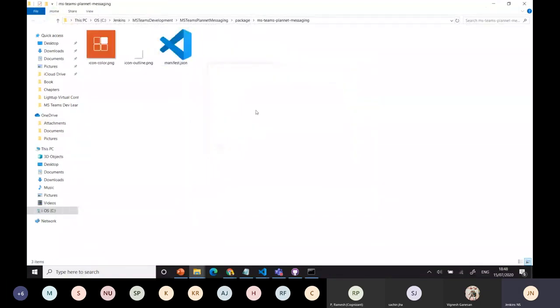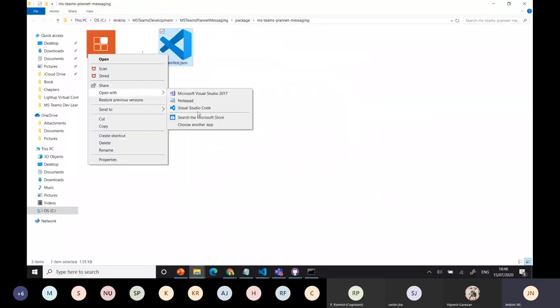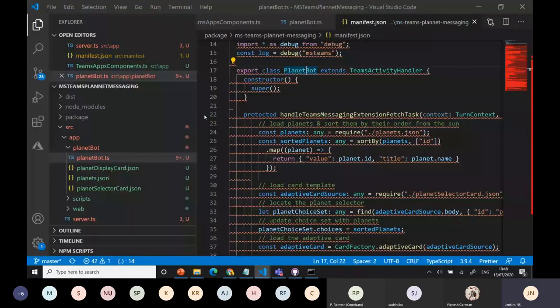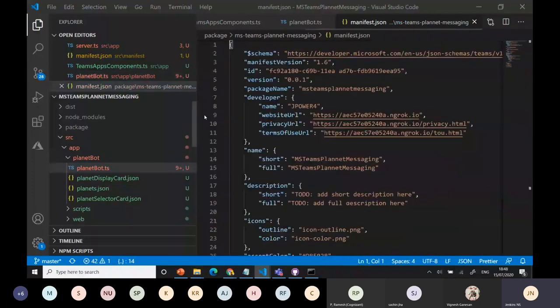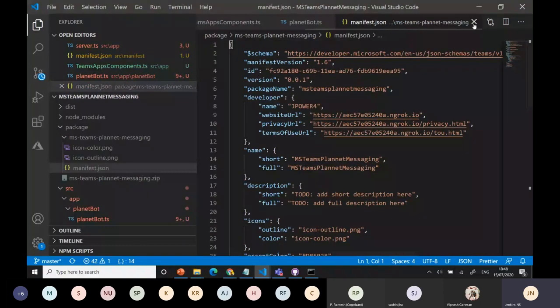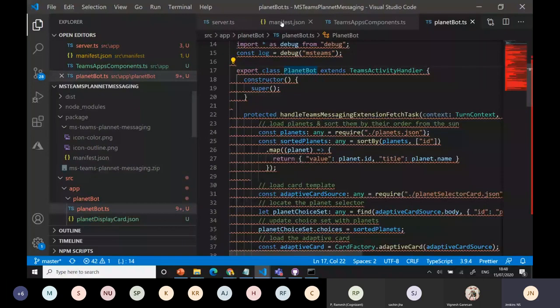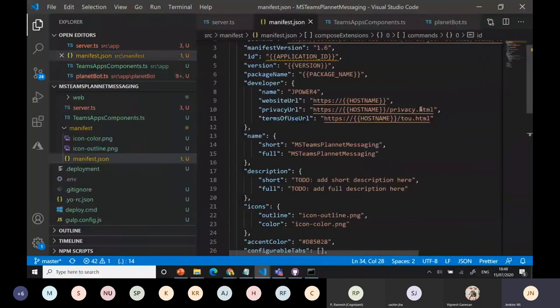Then you go here and open with Visual Studio Code. It will open like this. With the ID, everything is mapped properly. That's it. Whenever we are doing it in our environment manifest, we are getting everything dynamically, but whenever it's deployed, it automatically brings the dynamic value into the manifest because that's a reference spot, right?